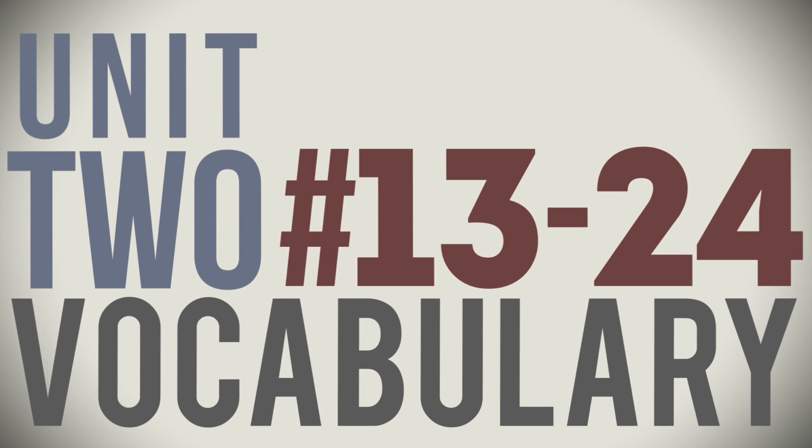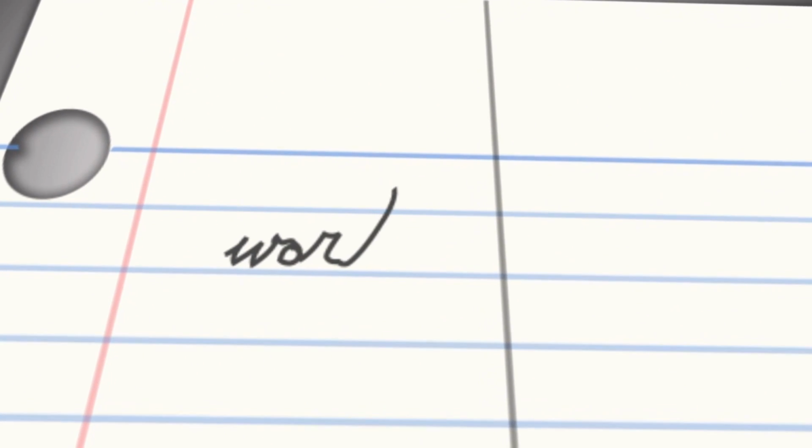Take out your English binder, turn to your vocabulary notes section, and be prepared to write in the Cornell note format. Please divide the page into 2 columns. On the right, you will write the word or root word, and on the left, you will write the definition and any other helpful notes or examples. Please pause the video at any time if you feel that I am going too fast.